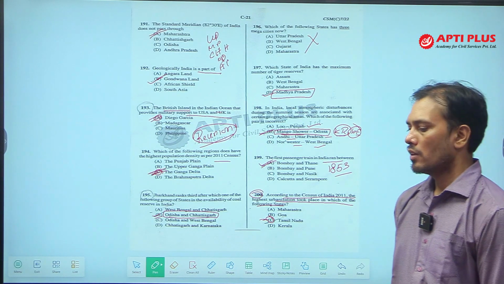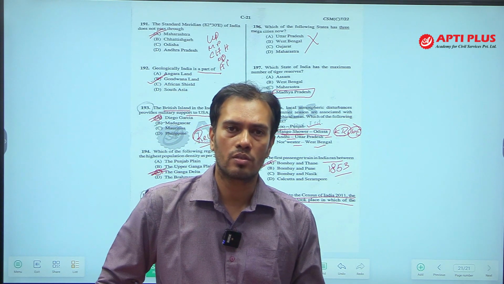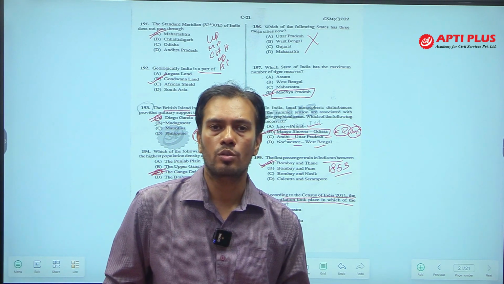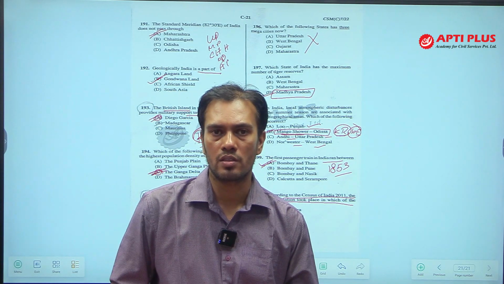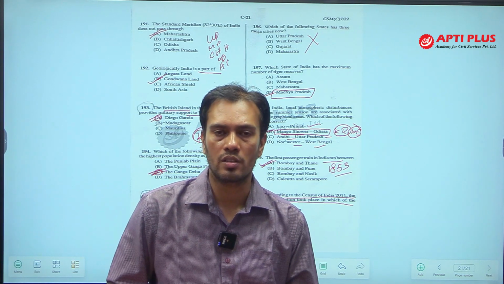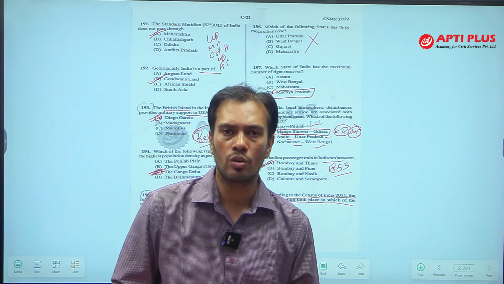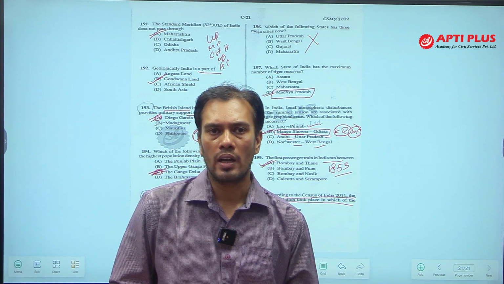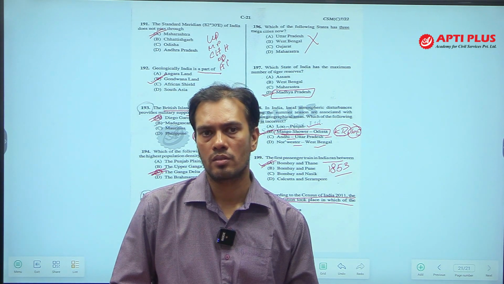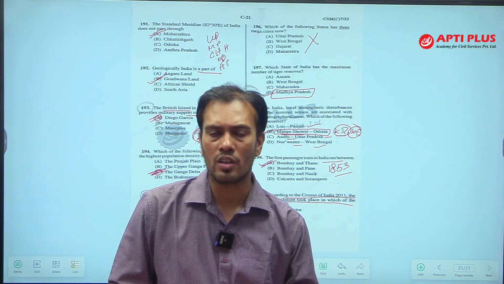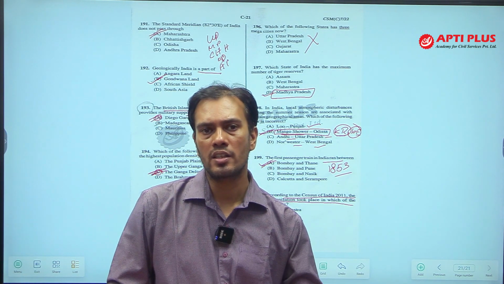More or less I have observed that 70 to 75 questions are easily doable if you have gone through these chapters. Few questions were data based, few questions were old. So, I would say this paper is not very tough, not at all tough. It is not average though, it is easy to moderate.